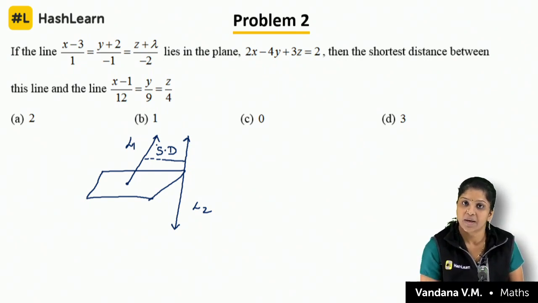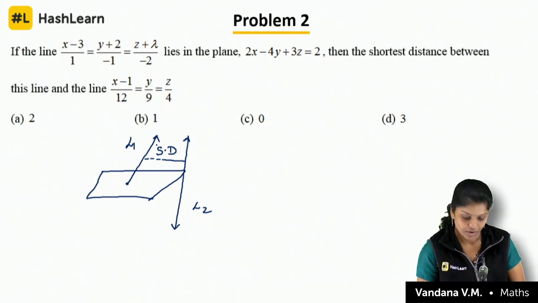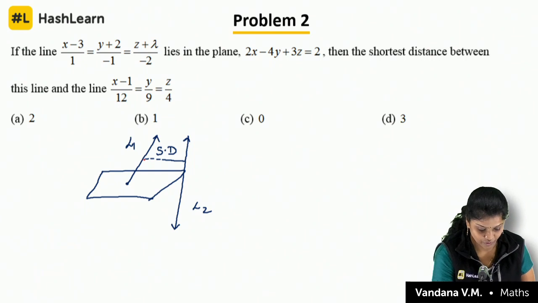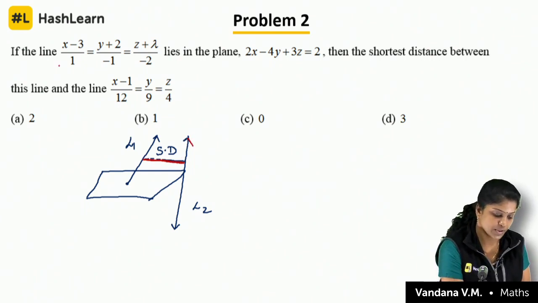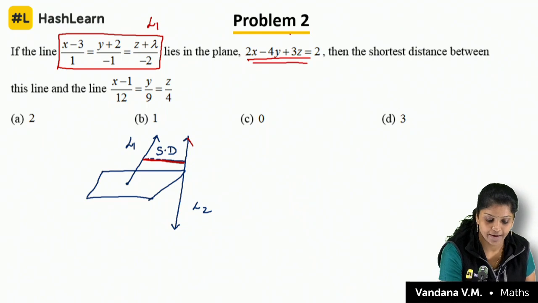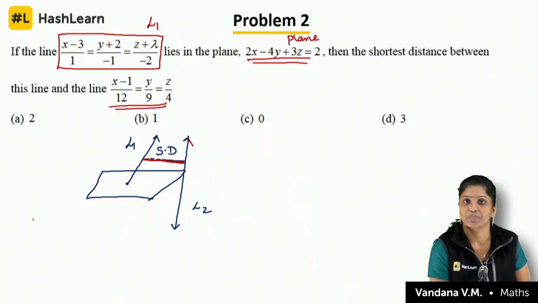Obviously they may be parallel lines or skew lines, we don't know. So understood, right, what I wanted to find out? I would like to find out this distance. So this is your L1, line 1, and this is your plane. This is your line 2.